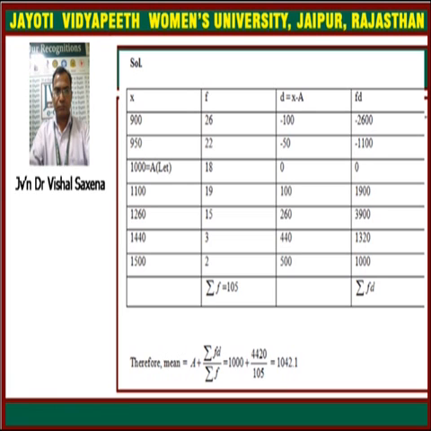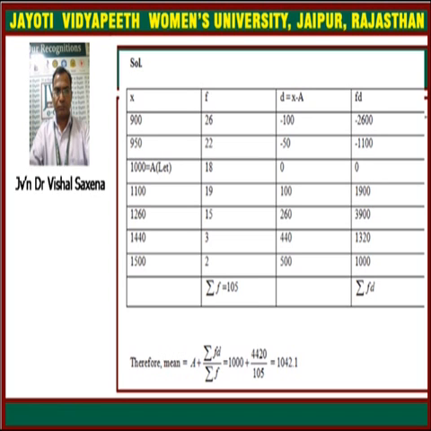First of all, write the values of x in the first column, and here 1000 can be taken as the assumed mean. We can take any value from the data x as the assumed mean. Frequencies are given, then we have to find d equal to x minus a, where x means the data and a means the assumed mean. And fd means we just multiply f and d.